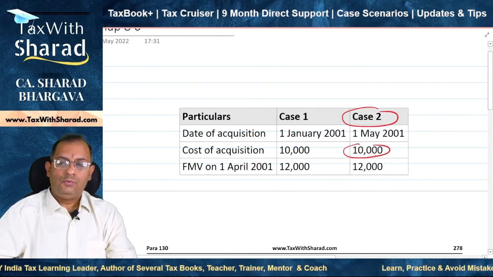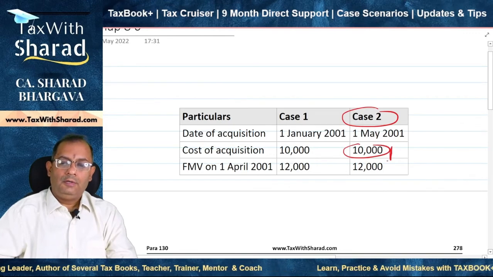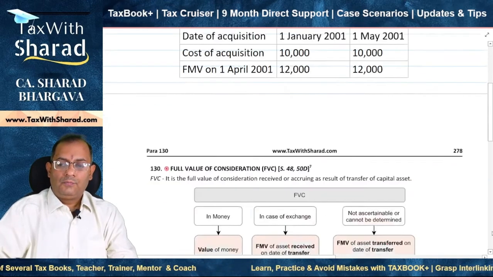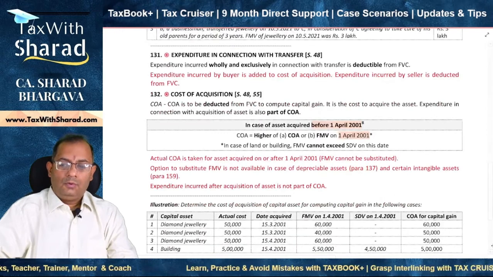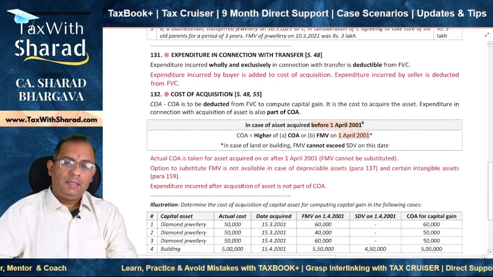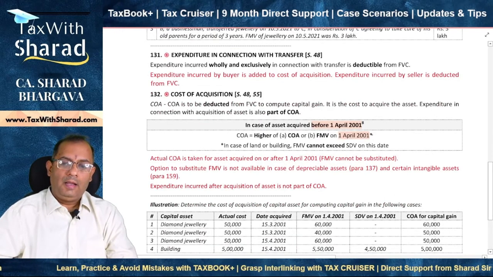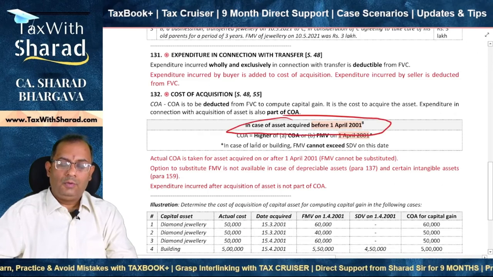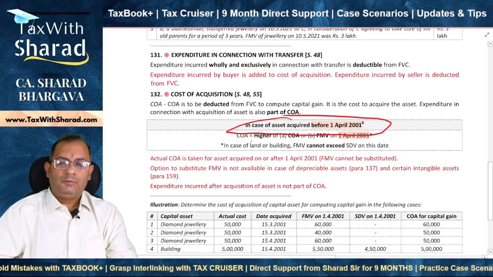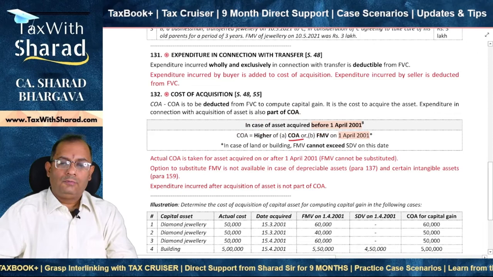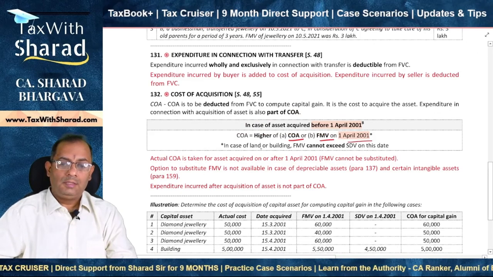So in case 2, your cost of acquisition will remain as 10,000 rupees. So what we need to keep in mind is, in case of an asset acquired before 1st April 2001, you can take the cost of acquisition as the higher of the actual cost or the fair market value as on this date.